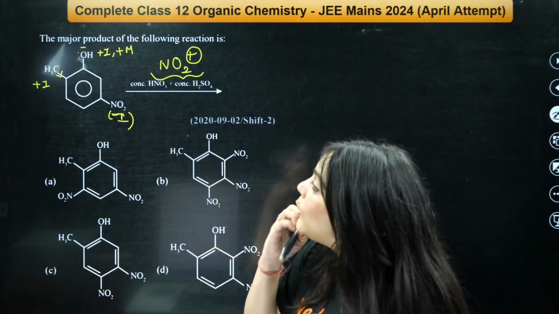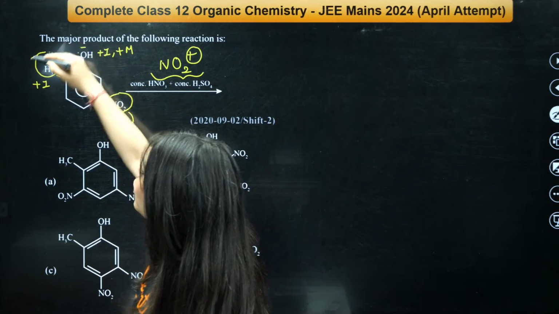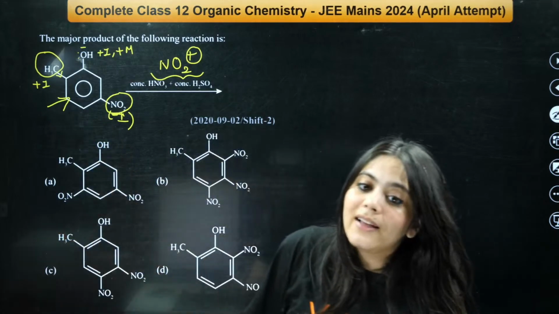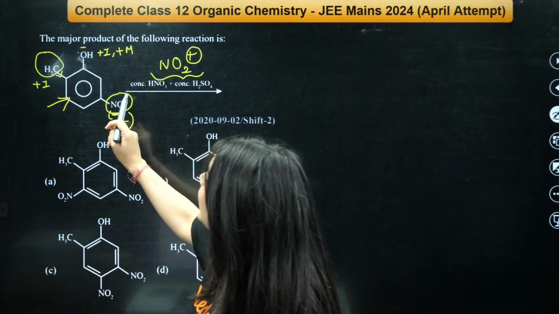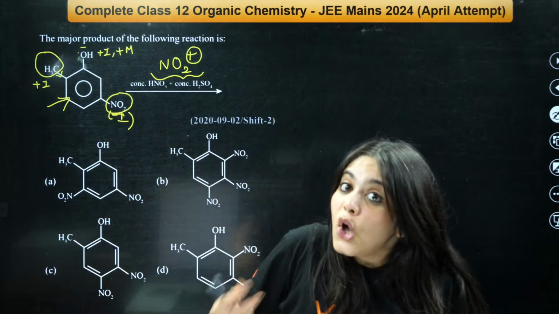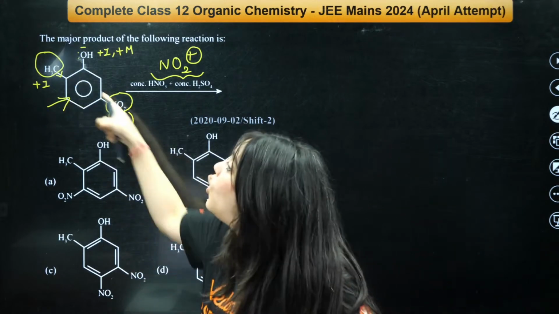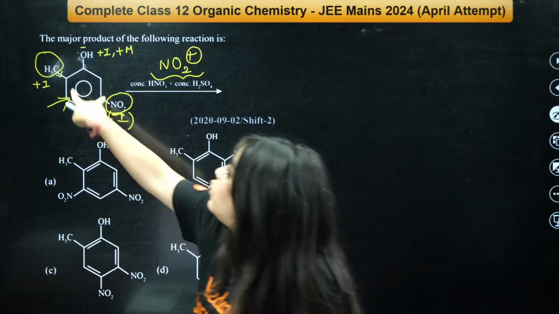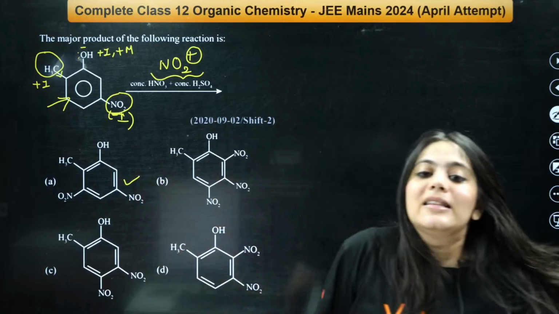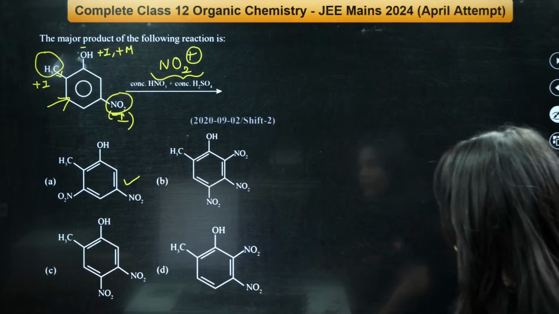Why? Because look at the two groups acting here: the NO2 group and the CH3 group. Along with the CH3 group, the attack will be at the ortho position, and according to the NO2 group at the meta position there will be the attack, right? So the most probable attack seems to be at this position due to two group influence. Can you see? Due to two of the groups, the influence is coming out to be on this position. So the correct answer is A.